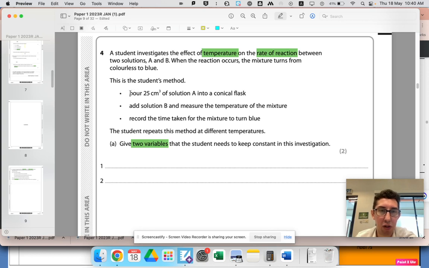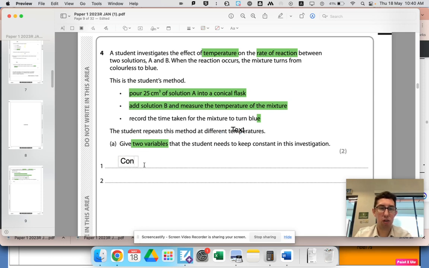The student pours 25 of solution A into a conical flask. They've stated the volume, and they add B, and they measure the temperature, and they record the time taken for the mixture to turn blue. Let's stop highlighting everything. One very important variable that we must keep the same is the concentration.